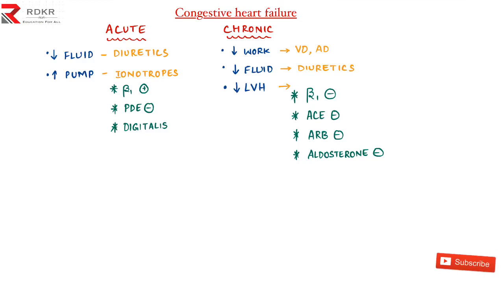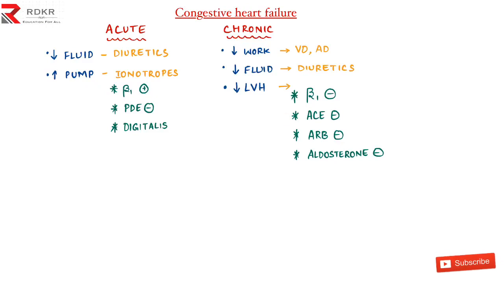And for this, we used mainly 4 drugs. All the drugs are inhibitors or antagonists or blockers. That is the beta-1 antagonist or beta-1 blocker. They are contraindicated in acute congestive heart failure. We give the beta-1 blockers only in the chronic congestive heart failure.